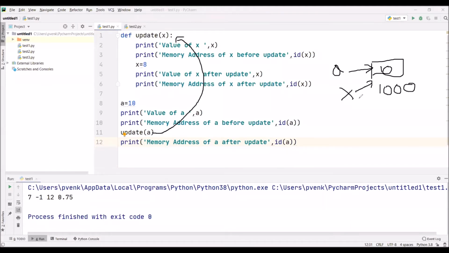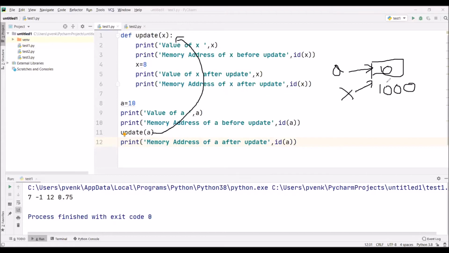In the pass by value, both the variables a and x have different addresses. When the x value is changed, this should not affect the value of a because they both have different addresses. Here they both have the same address, so we should not call it call by value or pass by value. Because they are having the same address, can we call it a pass by reference?